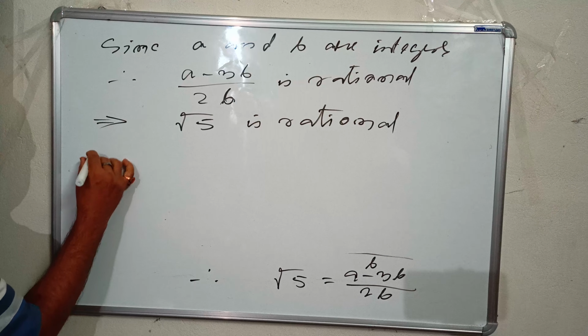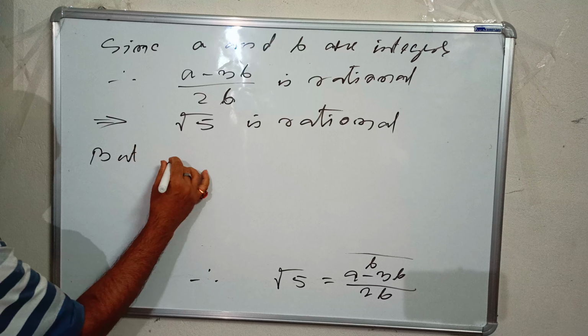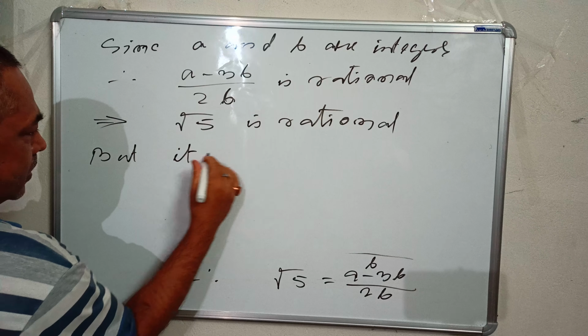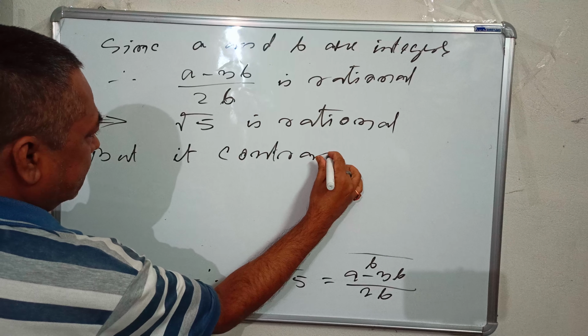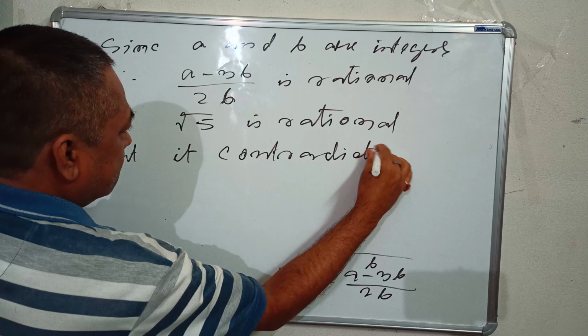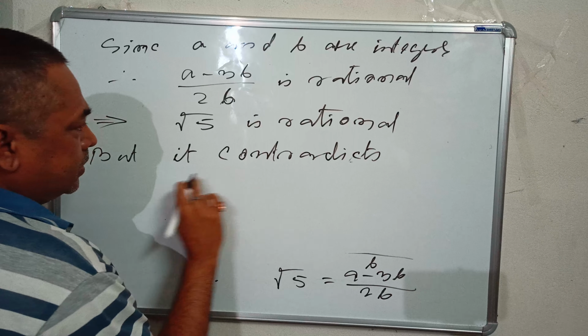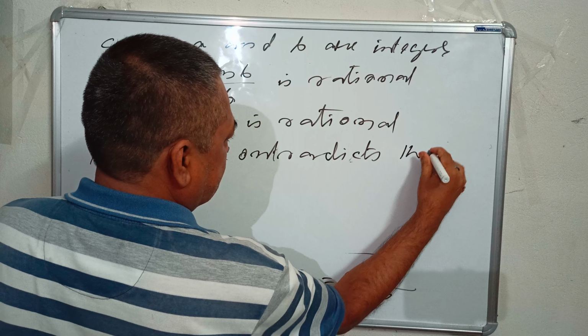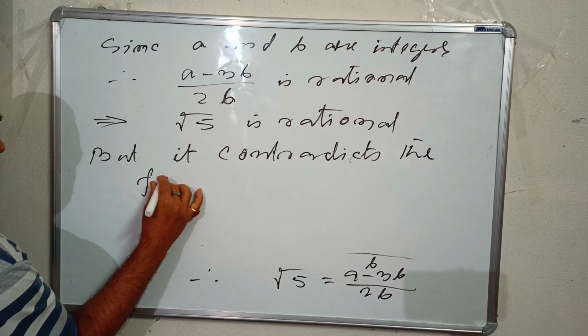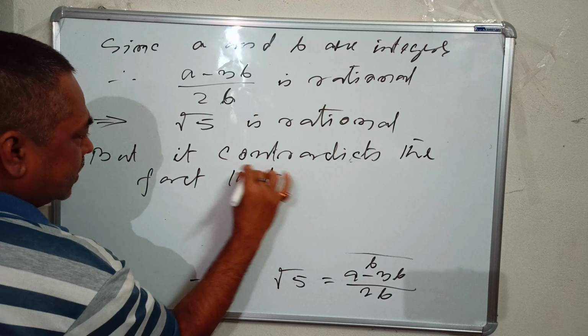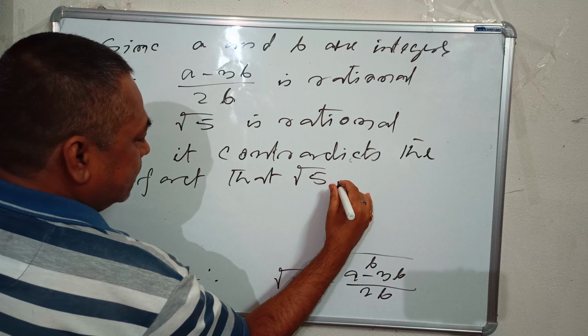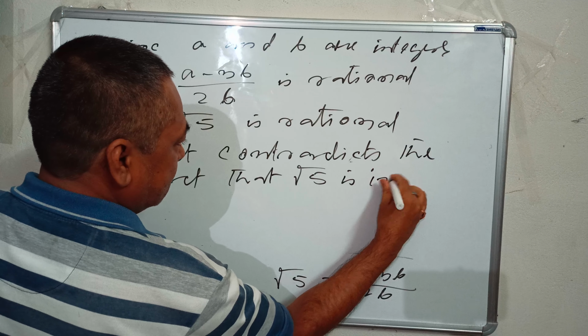But this fact contradicts the fact. This is a fact. What is the fact? That square root 5 is irrational.